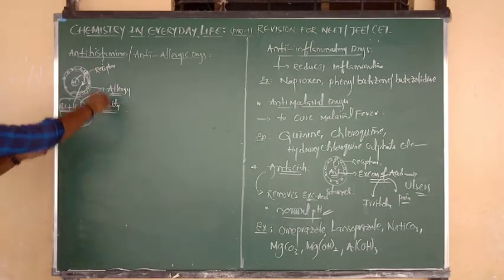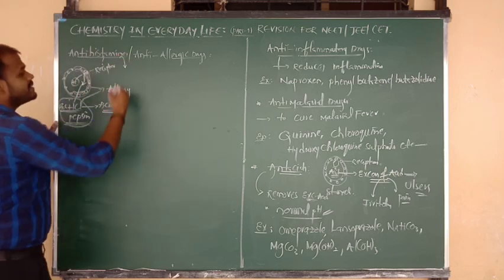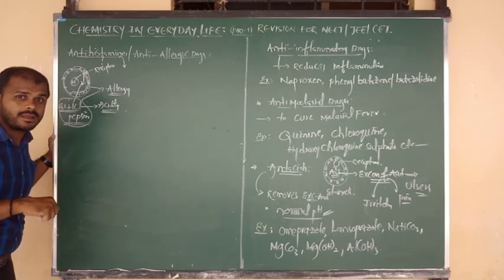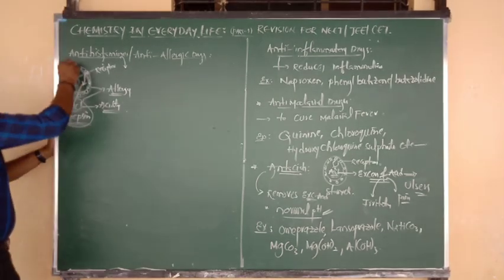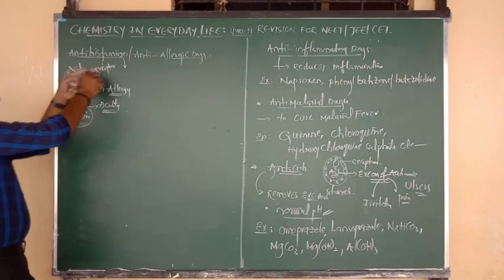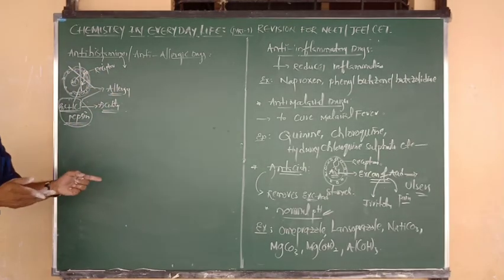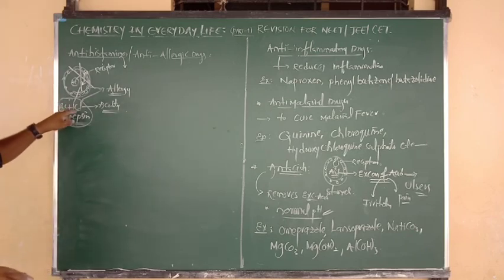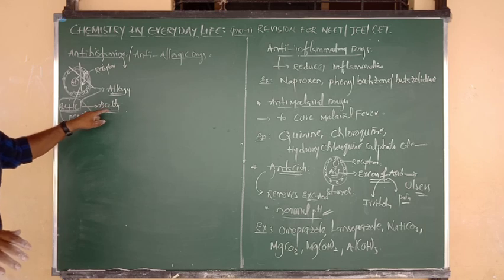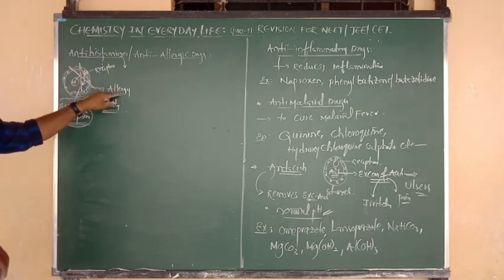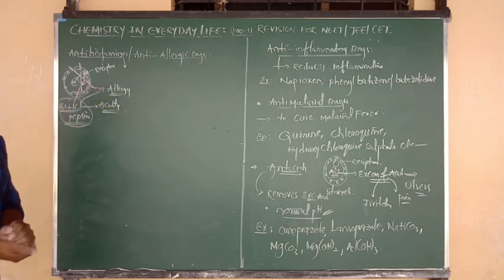Listen carefully, antihistamines are chemicals, and we can also say medicines. By taking such medicines, the interaction between the histamine and receptor is prevented. That means there will be no further release of acid, so we get relief from acidity, and due to lack of this interaction we can stop the allergic reactions also. Okay, all of you, good.